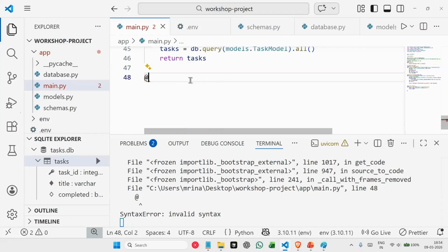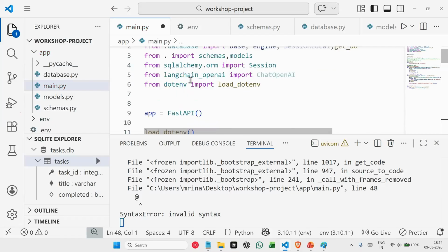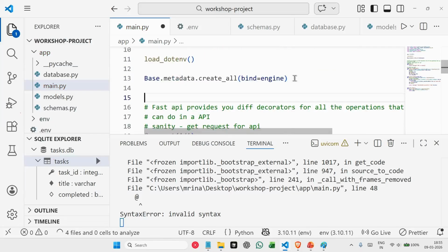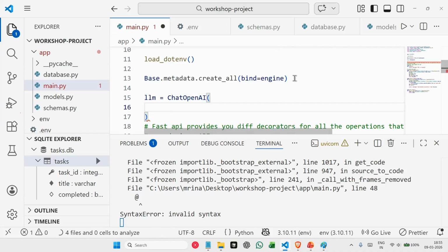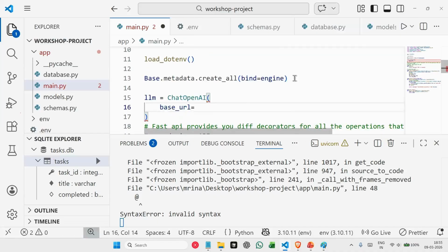Now, before we do that, we will initialize our AI model. For that, we'll say LLM is equal to ChatOpenAI, and in this we'll pass a few things, which will be base URL, which will be HTTPS.